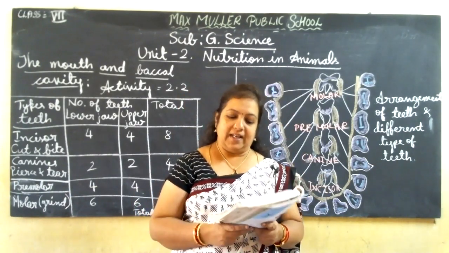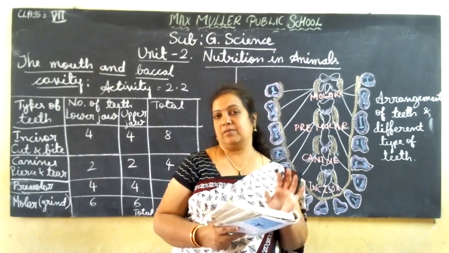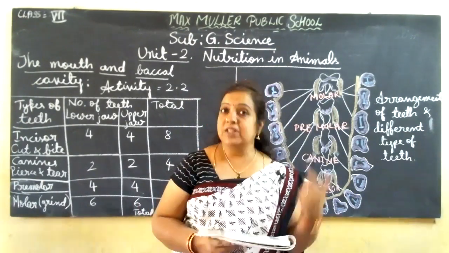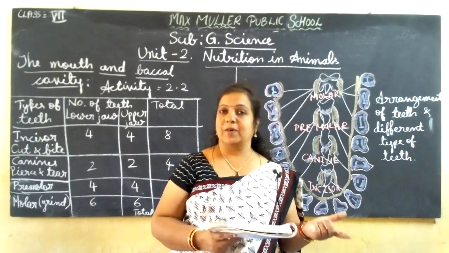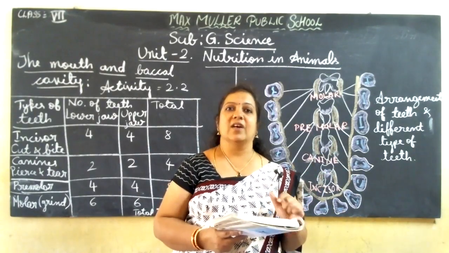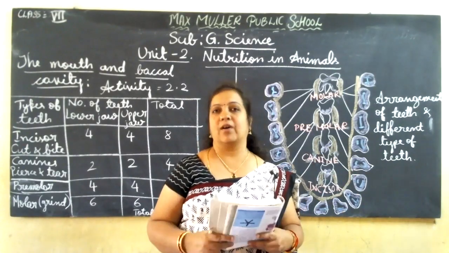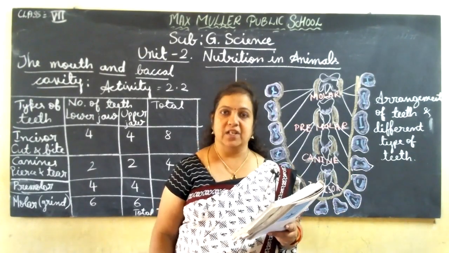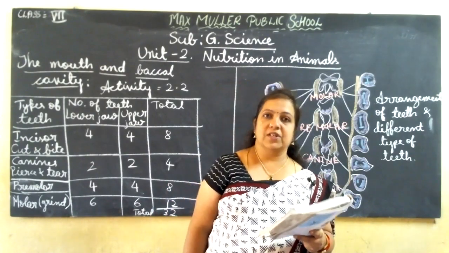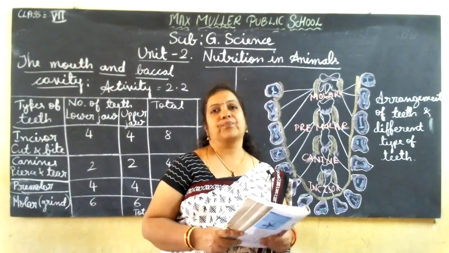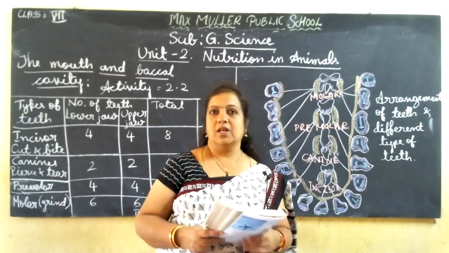Find out and record the types of teeth you find there, and which teeth are used for what purpose. Write that in your rough notebook. You have to record it and note the observations. They made the observation and they have given the picture of the arrangement of teeth also in your textbook.